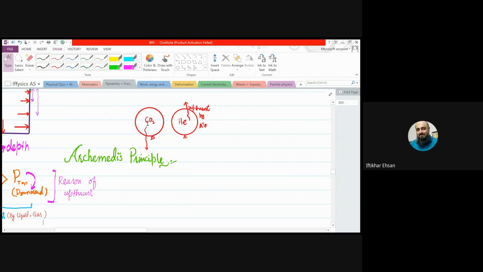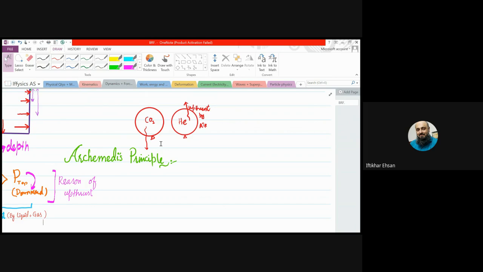The carbon dioxide filled balloon sinks down because carbon dioxide is heavier or denser than air, but you will observe the balloon still comes down very slowly. It doesn't mean that when an object sinks inside the water, or goes down inside the gas, upthrust is not acting on it. It's still acting on it.